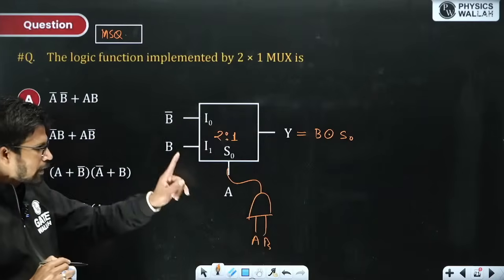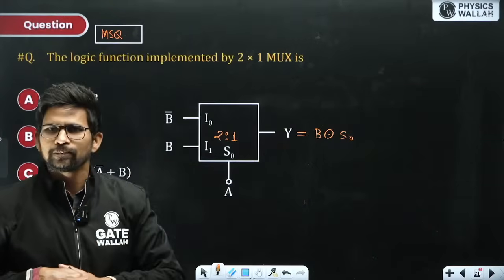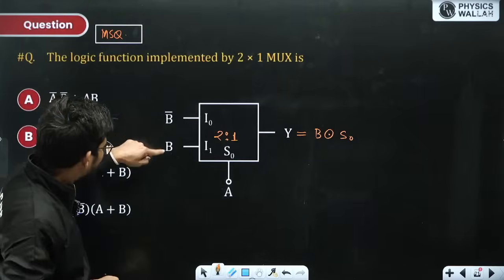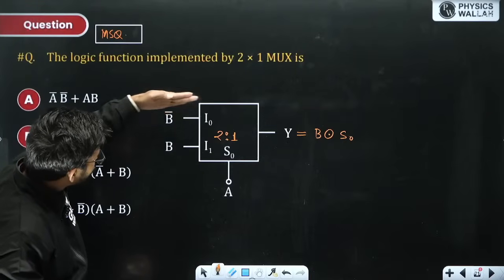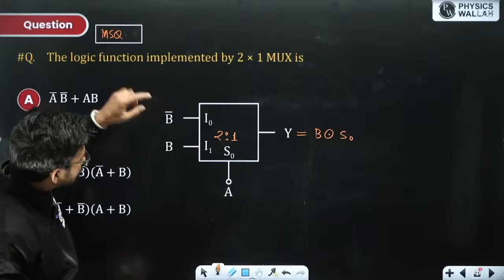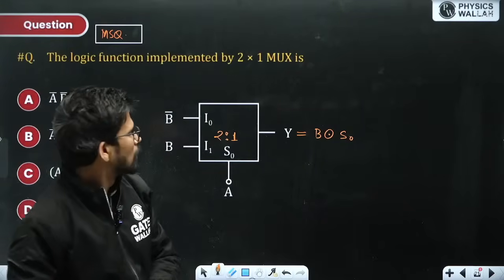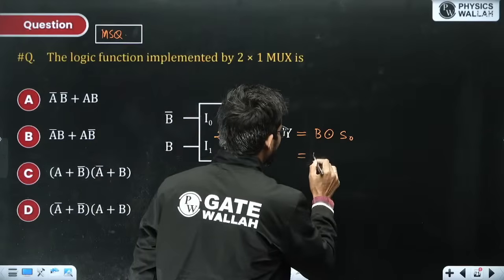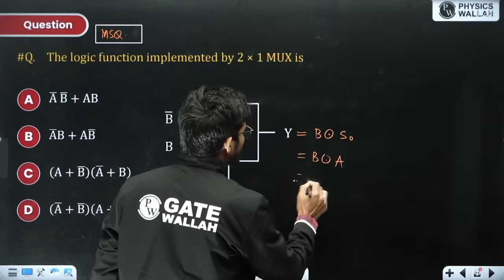So always try to write in terms of select input and then put the select input value. If non-complement is at I0, suppose this B is over here and B bar is over here, then this non-complement forms XOR with S0. So this is B XNOR S0, and this B XNOR S0 is A. So this is A XNOR B.